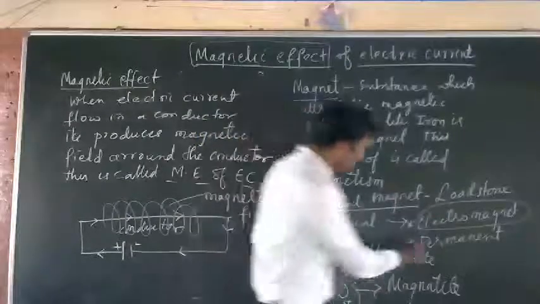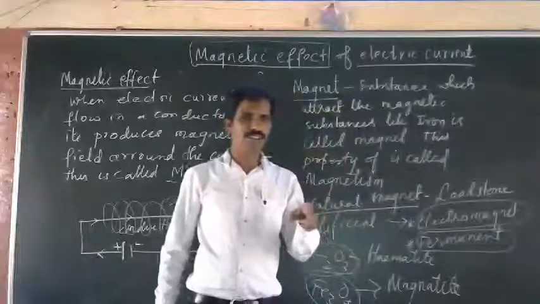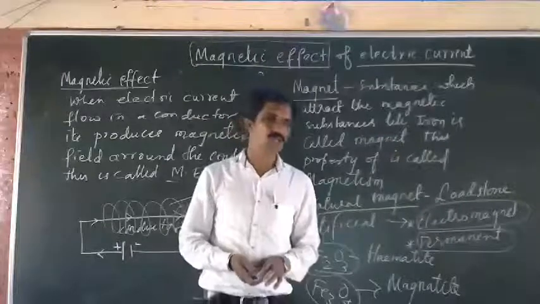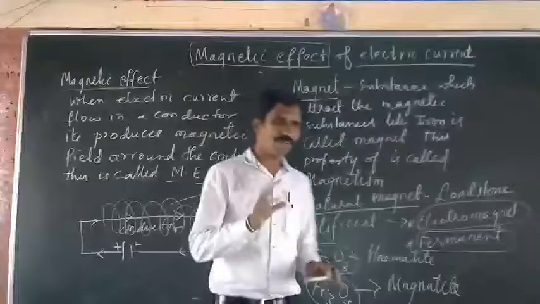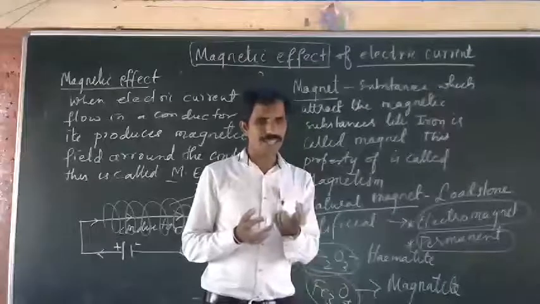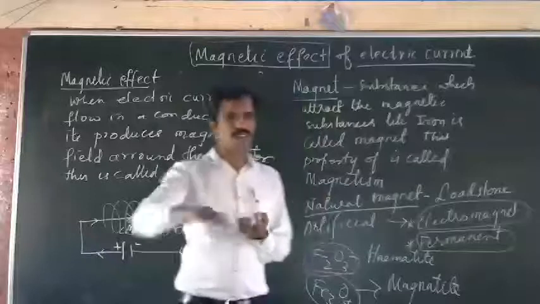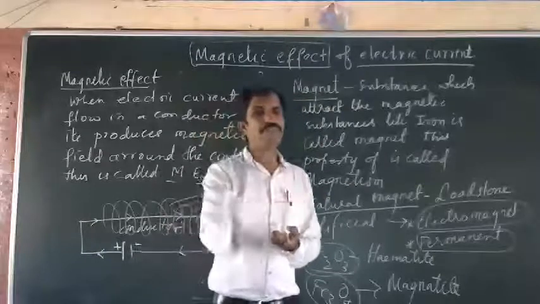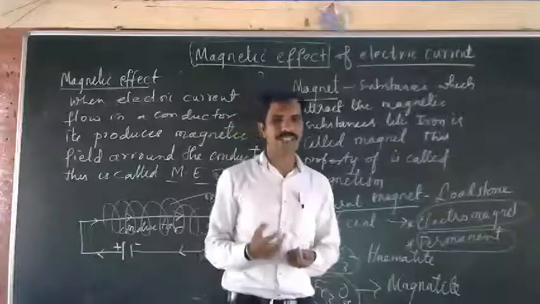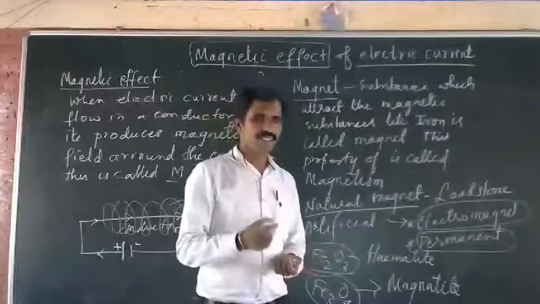And permanent magnets are prepared by taking a piece of iron and rubbing it with a lodestone. You know that lodestone is a permanent magnet. We take a piece of iron and rub the lodestone on it. So the iron piece becomes a magnet. Is it clear?